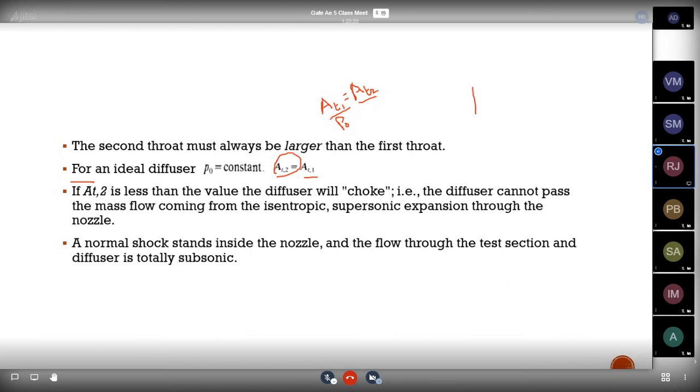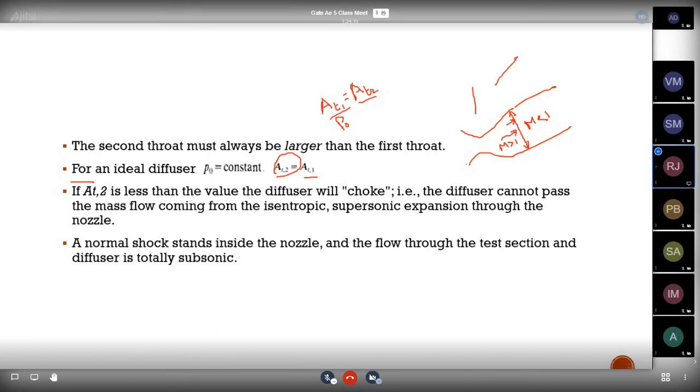And we know that here this is a nozzle and we have a test section here. If a normal shock is formed at the exit of the nozzle, we know that the Mach number is greater than 1 at the exit of the nozzle, and after the shock, definitely the Mach number will be reduced. That means it will become less than 1, because normal shock is a strong shock.